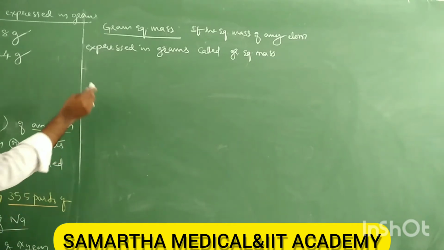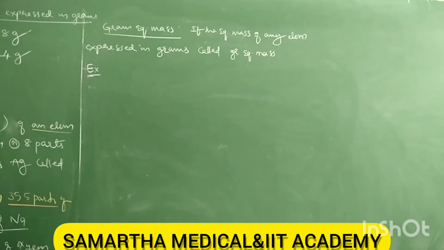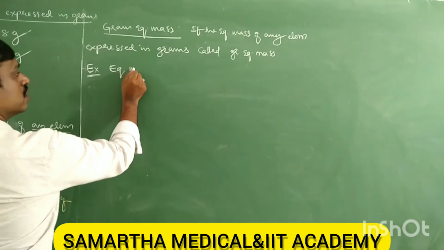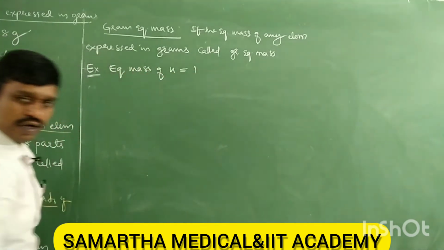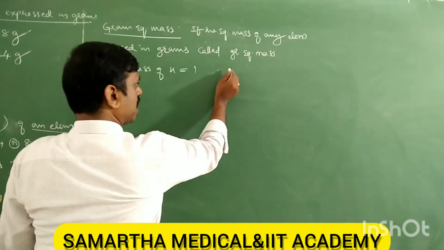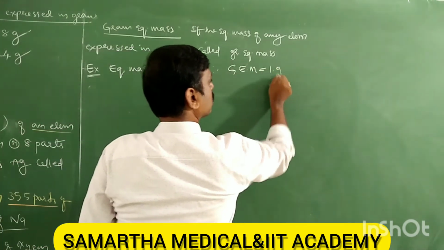For example, what is the equivalent mass of hydrogen? Approximately 1, but exactly 1.0081. Therefore, what is its gram equivalent mass? 1 gram. That's it.